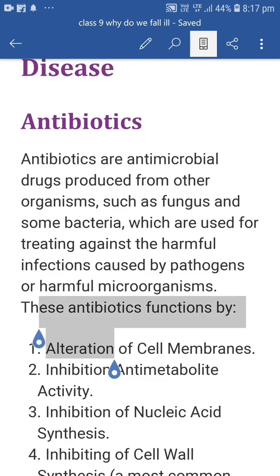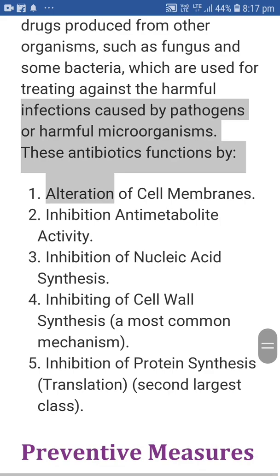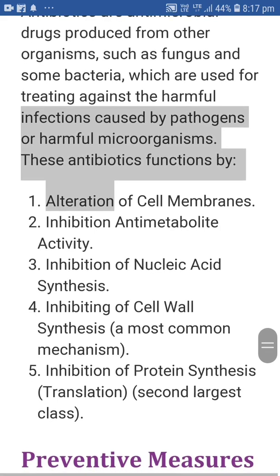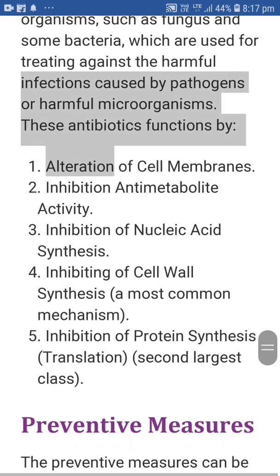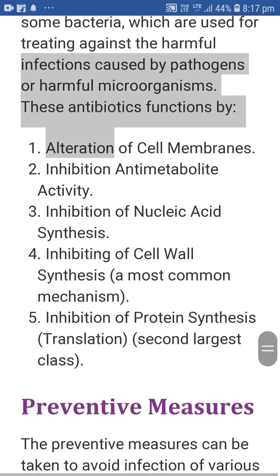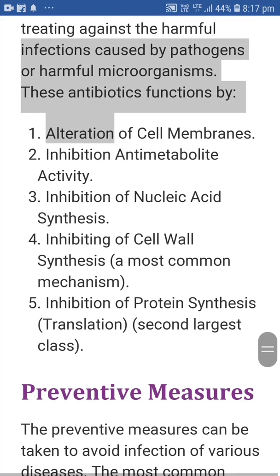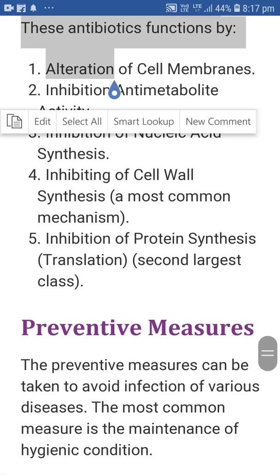These antibiotics function by acting on the cell membrane, on the nucleic acid, and the most common mechanism is cell wall synthesis. Then protein synthesis is the second largest class by which antibiotics act.